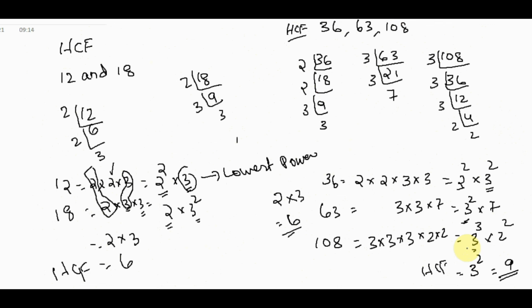Then next we can learn about the LCM, least common multiple. LCM of the same problem we can do once again: 36, 63, 108.